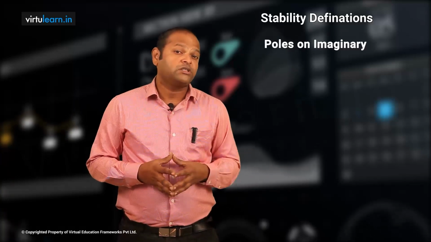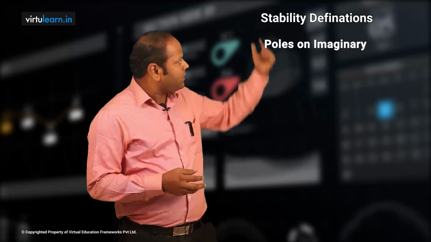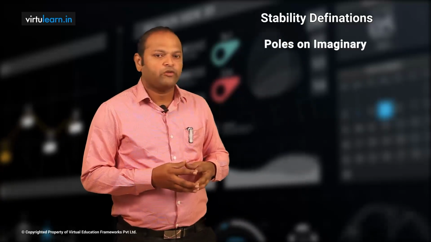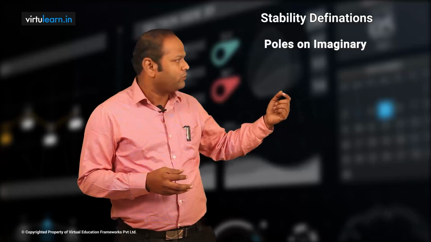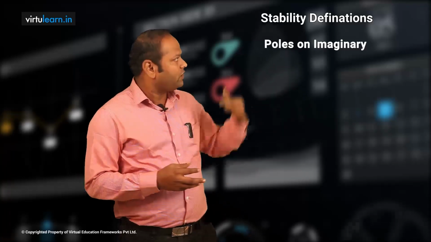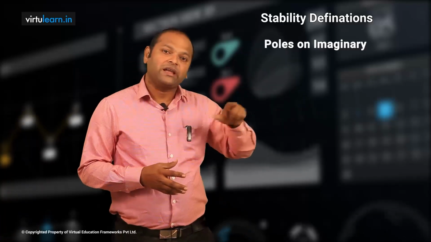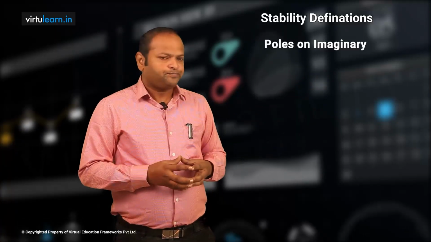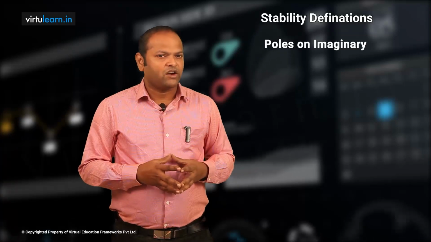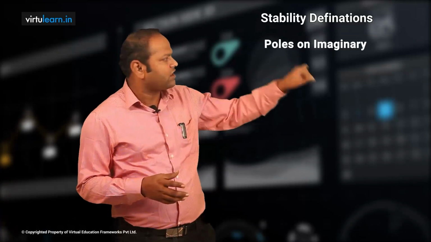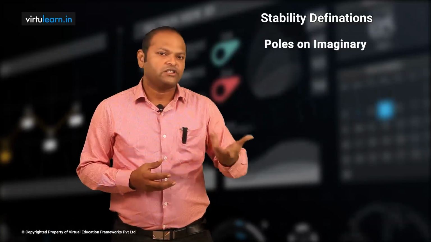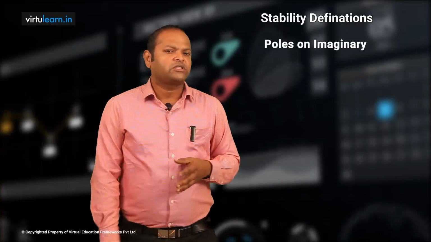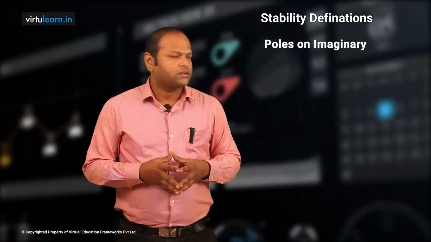But if those poles are repeated, look here at the repeated poles. When you write the g of t expression, we will get some constant a1 into t because of the repeated poles, an extra t term, and again I have cos omega t. Now what does it mean? Because of the term t in the g of t expression, the oscillations are continuously increasing. When oscillations are increasing, we know that it is an unstable system. So whenever you have repeated poles on the imaginary axis, we say it is unstable.